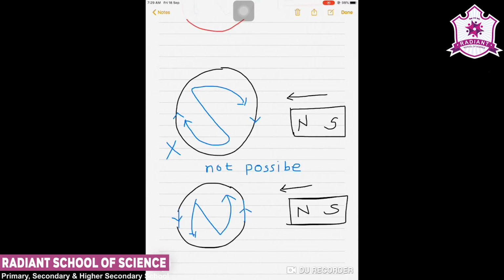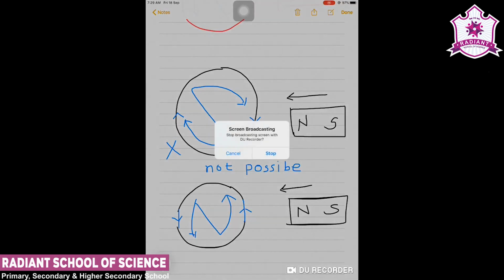Due to that, some heat will be produced, and that heat will be Joule heat, which is the loss of energy. We can say that the energy is converted into heat energy and produces the induced current. So the induced current will be produced in such a manner.